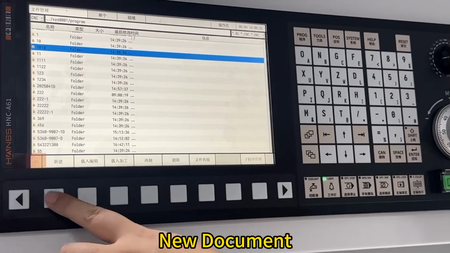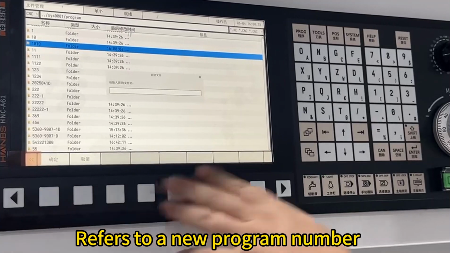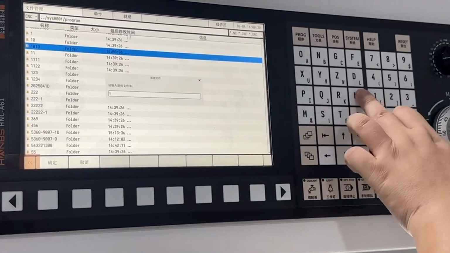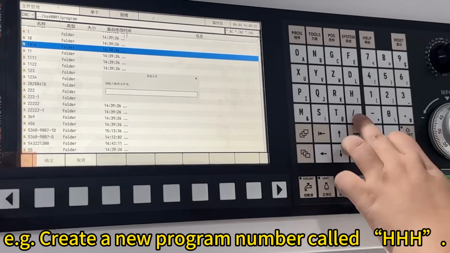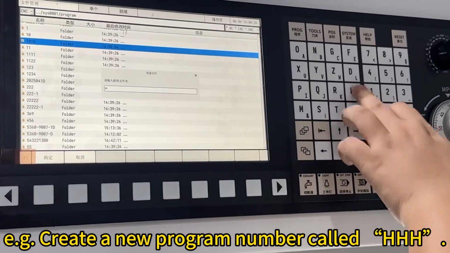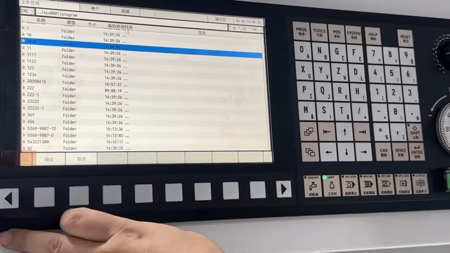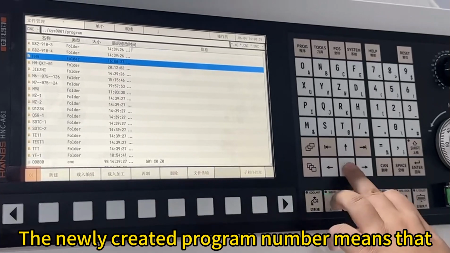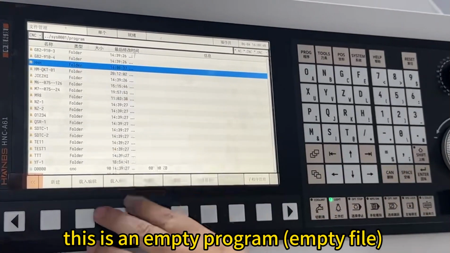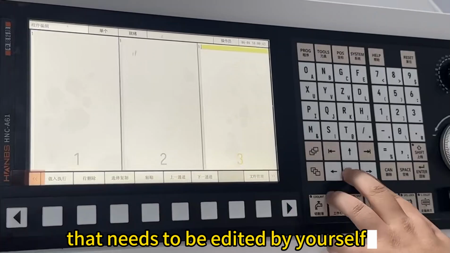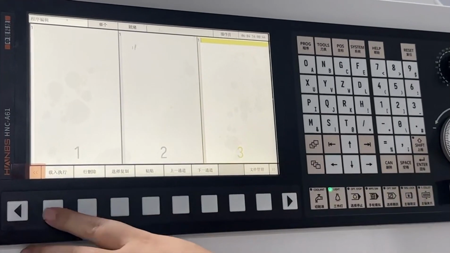New document refers to a new program number. For example, create a new program number called HHH. The newly created program number means that this is an empty program, empty file that needs to be edited by yourself.